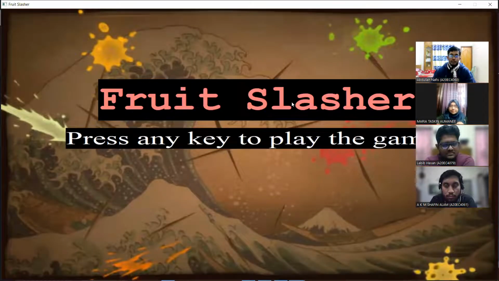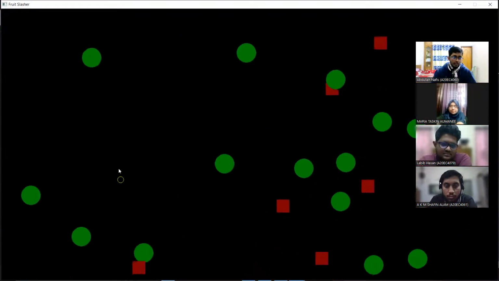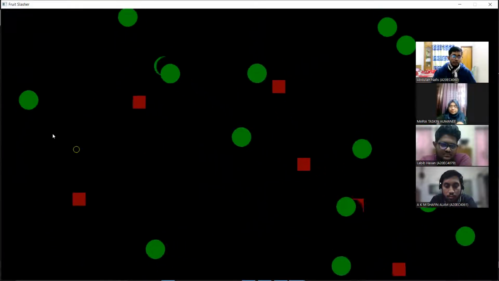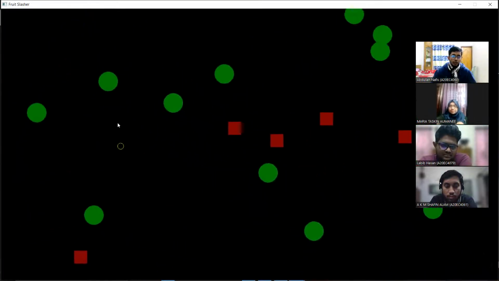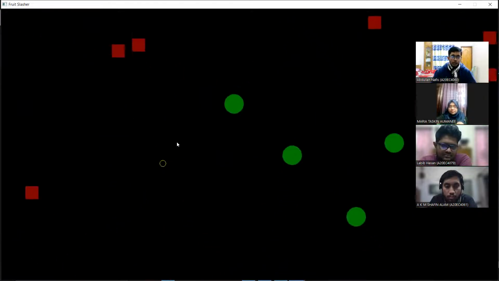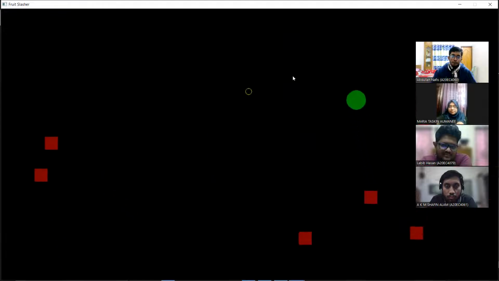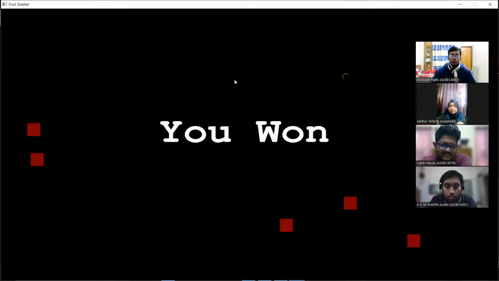So here is our first screen. Press any key to play the game. I'm pressing spacebar, or the user can press any key to start the game. So here is our game. The green circles are the fruits and the red rectangles are the bombs. The player has to cut all the fruits in order to win the game. So I'm trying to cut all the fruits. Here I have slashed all the fruits and the screen shows that I have won the game.